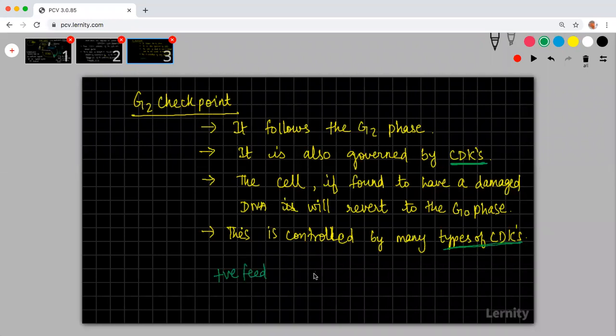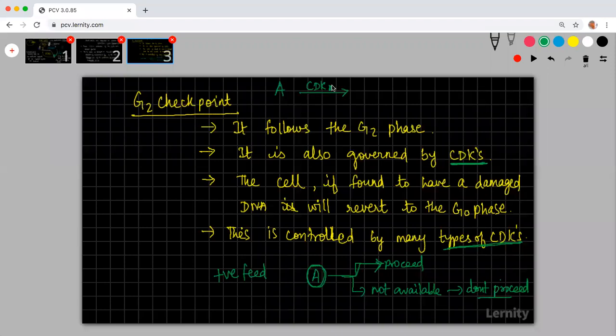Suppose let us say that a substance A should be there. If it is there, it will proceed. If suppose it is not available, don't proceed. This is what we call a positive feedback mechanism. A is available, you go for it. A is not available, don't proceed. It is a sequence of things. Let us say there is a CDK1 which is involved here to check whether A is produced or not.